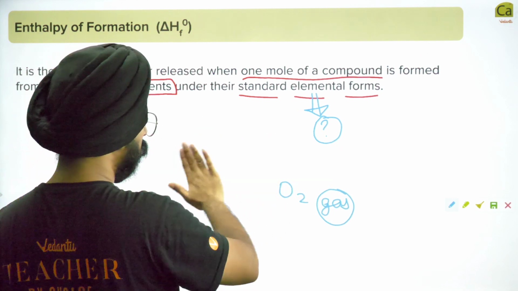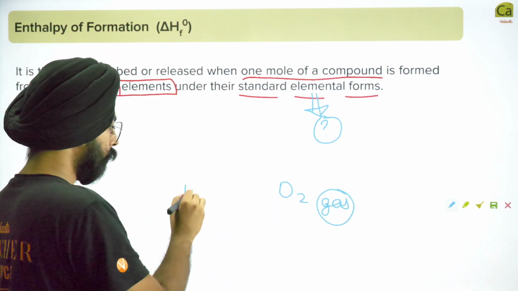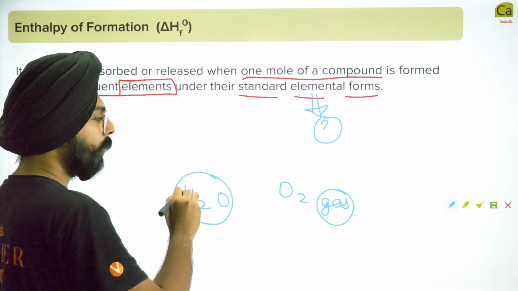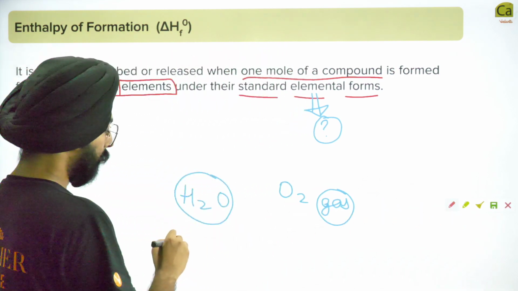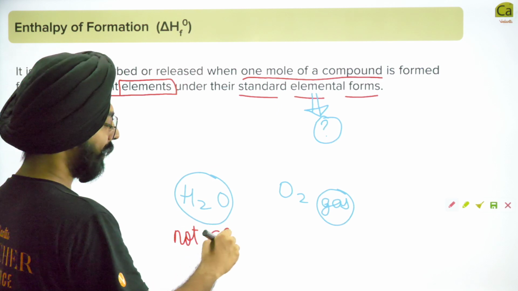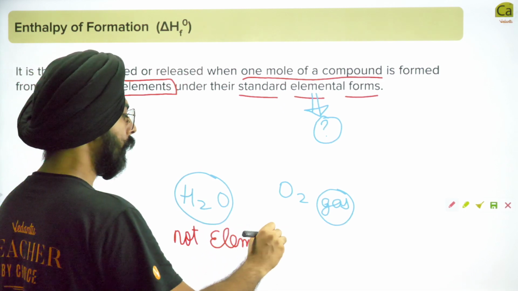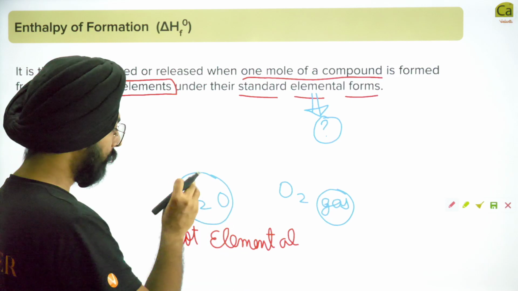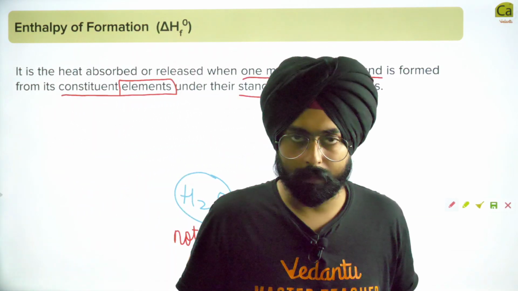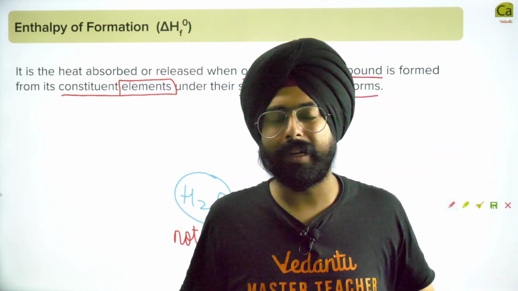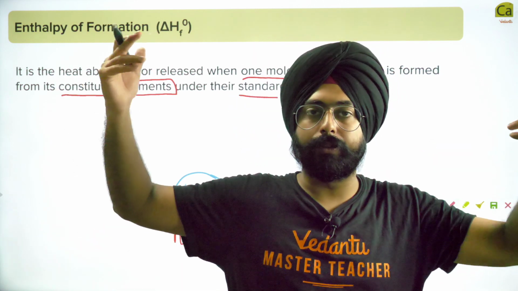No, I don't. But you will say, sir, we find oxygen in water as well. But is this an elemental form? No, this is not an elemental form, because it has two different kinds of atoms. You have hydrogens and oxygens. You need to find a natural form where you have only one type of atoms making up that entire thing.